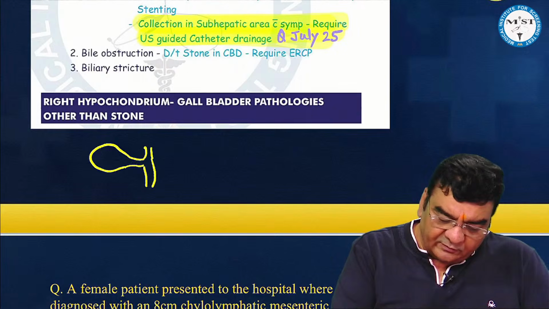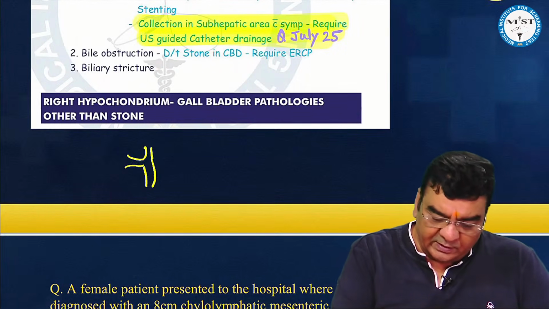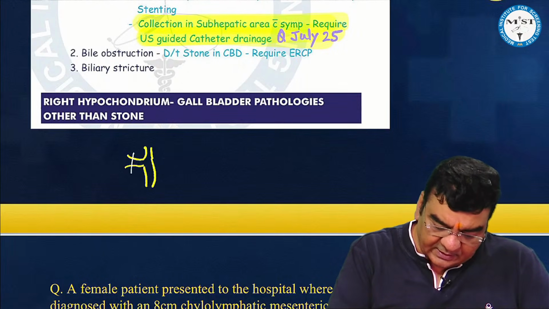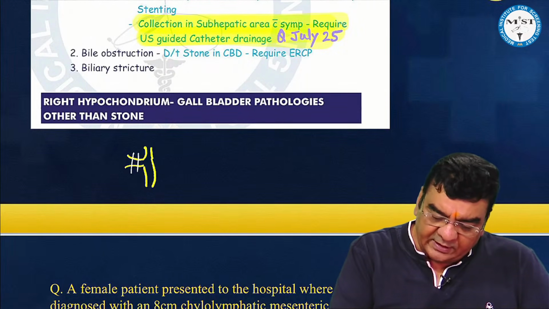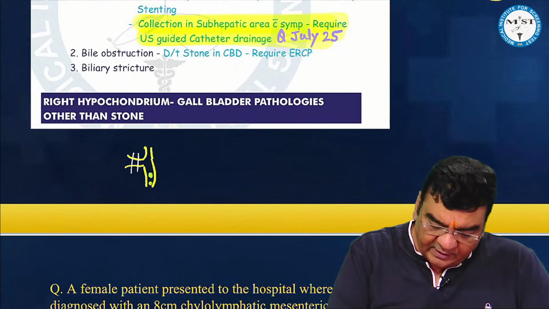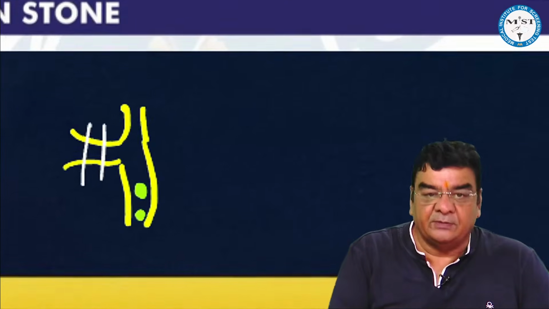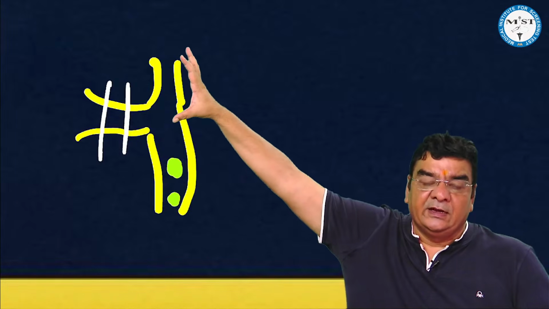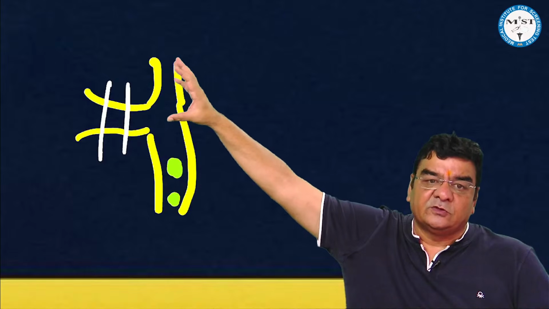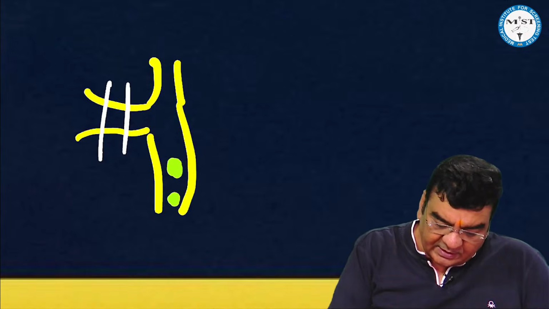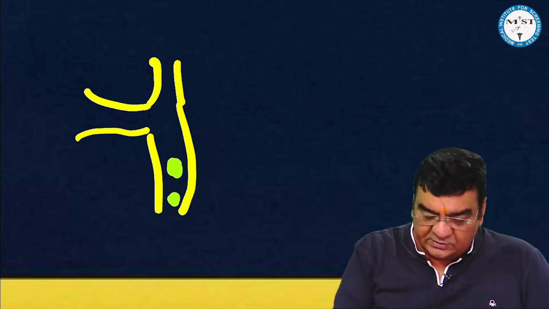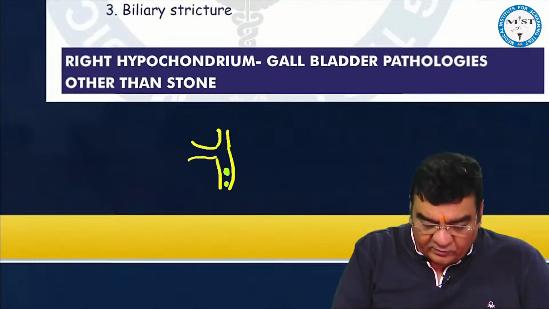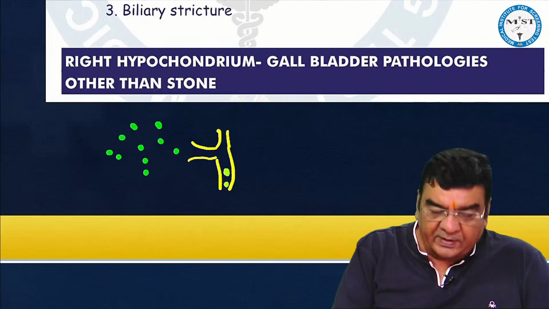All the lovely doctors, in this case, we have already removed the gallbladder and we have put the clips over the cystic duct. And if there have been stones which might have slipped into the CBD, then all the lovely doctors can imagine that this traffic jam would have caused proximal dilatation, high pressure, and because of this high pressure, these clips can dislodge, and if these clips dislodge, then obviously the bile will start leaking from this area, and there would be bile collection in the subhepatic space.